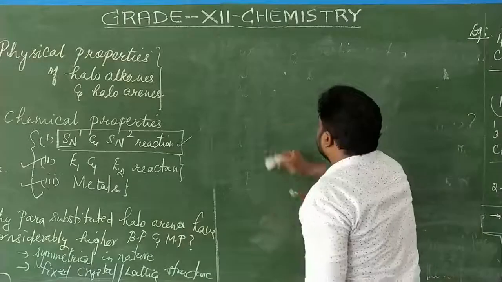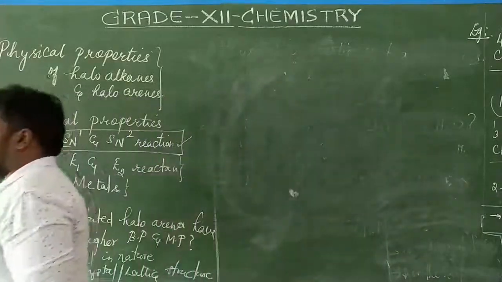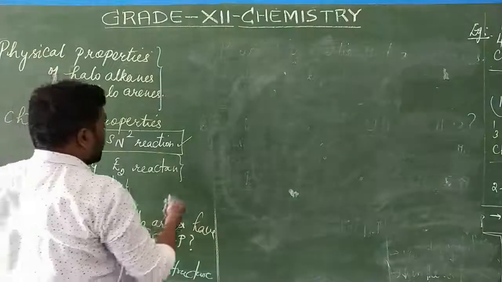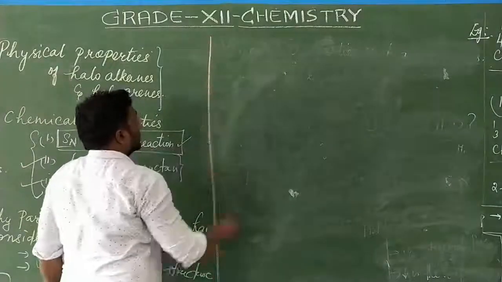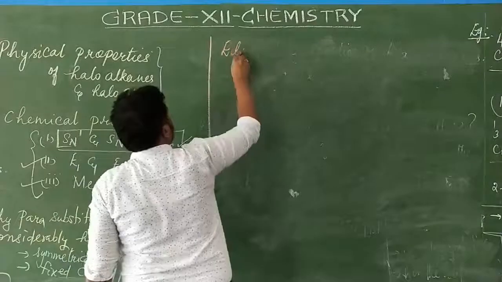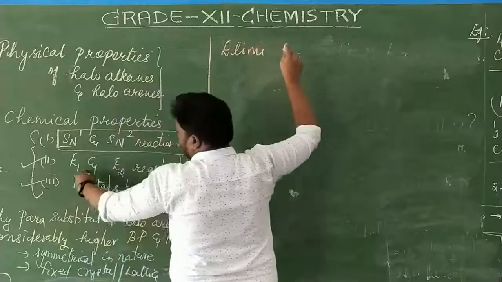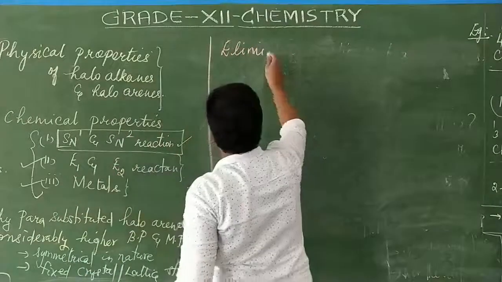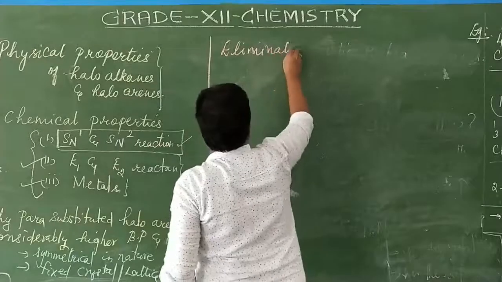E1 and E2 are called elimination reactions. In chemical properties, the second one we are studying is E1 and E2. E is the elimination reaction.